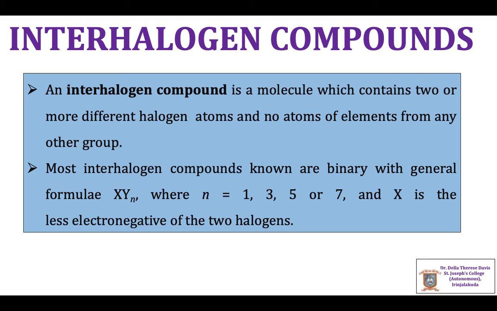Where X represents the less electronegative halogen, which is having larger size compared to Y.